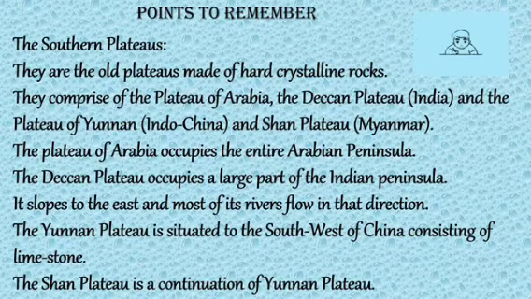The plateau of Arabia occupies the entire Arabian Peninsula. The Deccan Plateau occupies a large part of the Indian Peninsula. It slopes to the east and most of its rivers flow in that direction. The Yunnan Plateau is situated southwest of China, consisting of limestone. The Shan Plateau is the continuation of Yunnan Plateau.